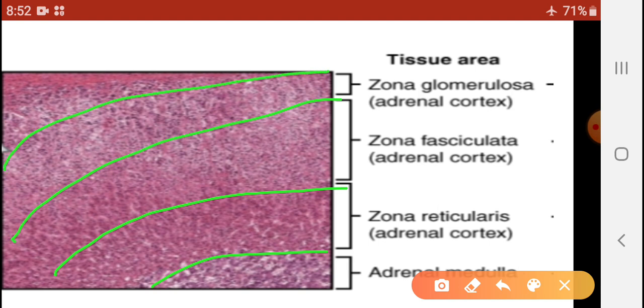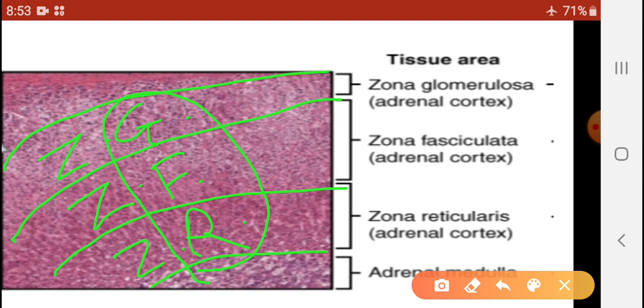The mnemonic to remember these zones is GFR, but this GFR is not glomerular filtration rate.